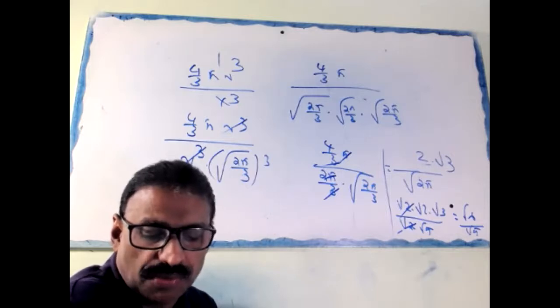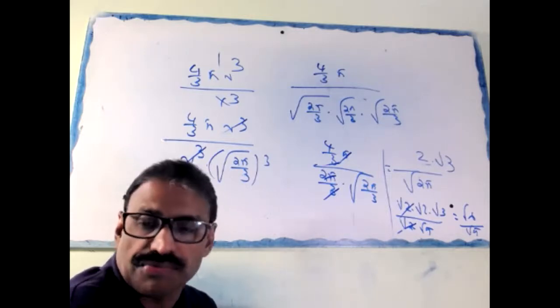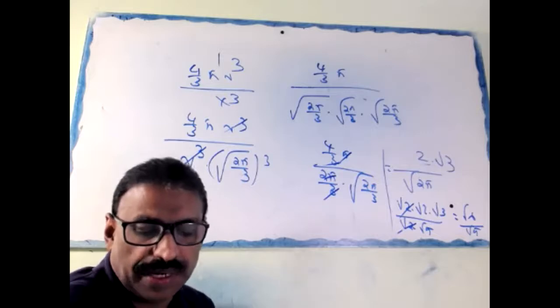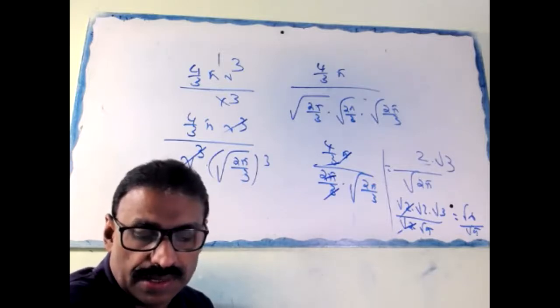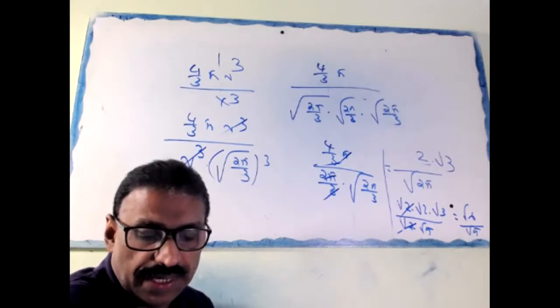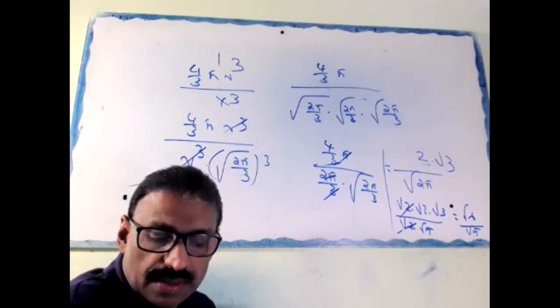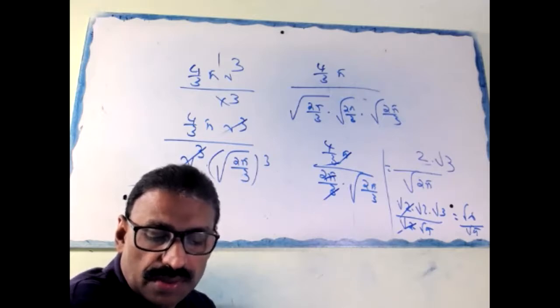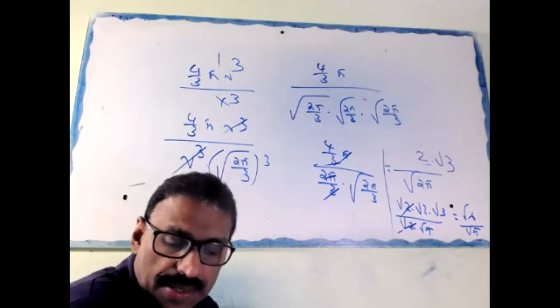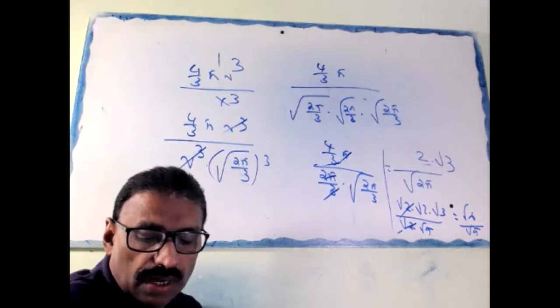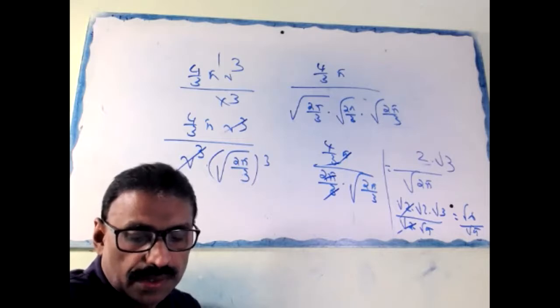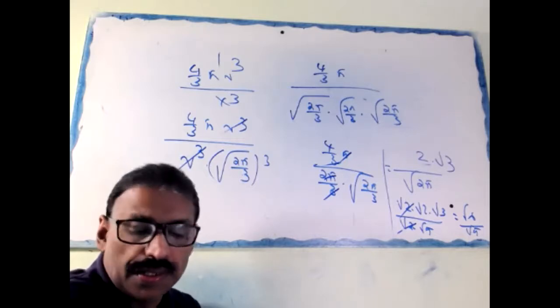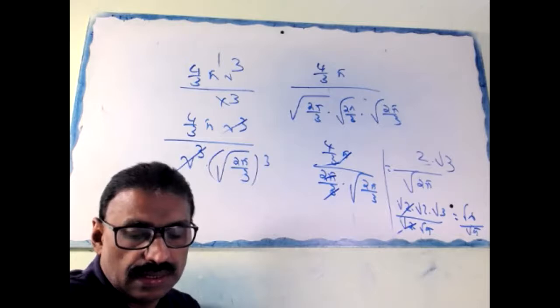If the radius of the base of a right circular cylinder is halved, keeping the height same, find the ratio of the volume of the reduced cylinder to that of the original cylinder.